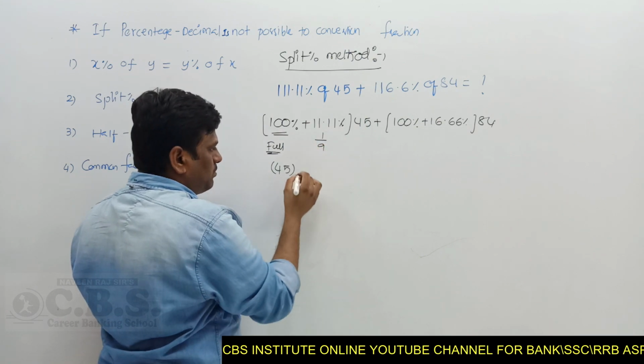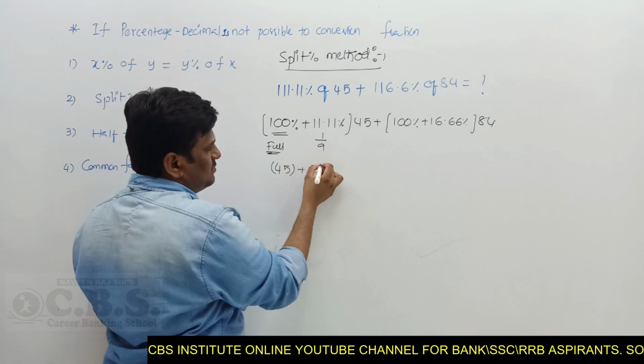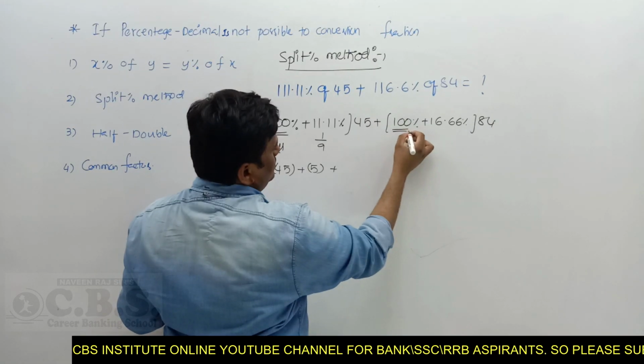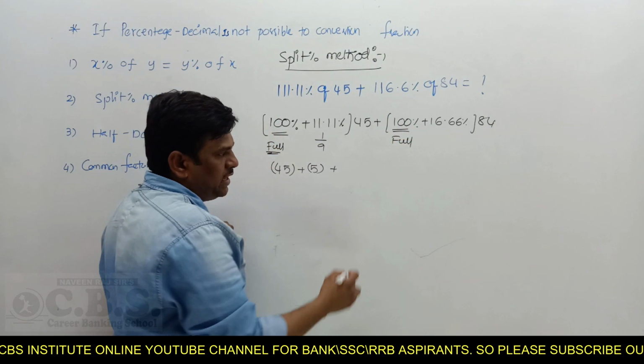11.11%, as a proper fraction, is 1 by 9. 9 how many times is 45? 5 times. Simple. And 100% gives you the full number, which is 84.